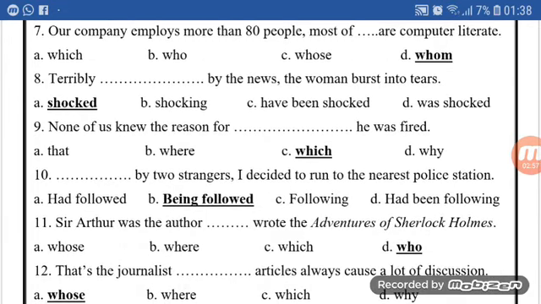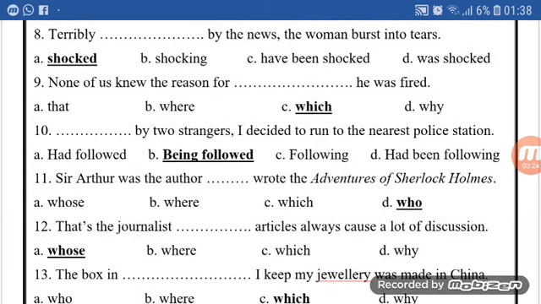Number 7. Our company employs more than 80 people. Most of space are computer literate. Here we are talking about persons, and the persons here are the people. They are in the place of an object, so we use the relative pronoun whom.